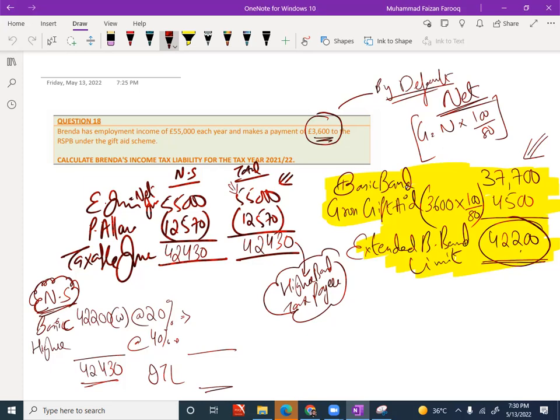Okay. So the answers, can you tell me using the calculator, please? 8,440 for the basic one. 8,440 for basic. How much is left for higher? 230. How much income? 230. And 92. And the income tax liability? 8,532. Okay, you want to copy it? Okay. Any questions? Please ask me.